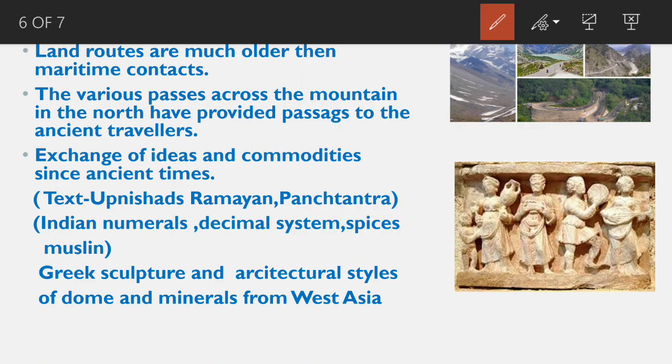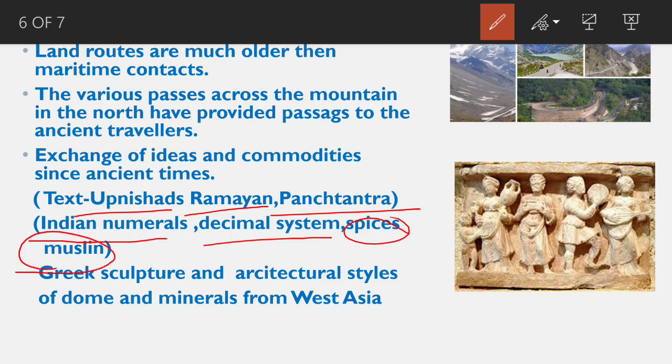The ideas of the Upanishads, the Ramayana, the stories of the Panchatantra, Indian numerals and the decimal system, Indian spices and muslin, the fabric, also reached many parts of the world. Spices and muslin were taken from India to different countries.